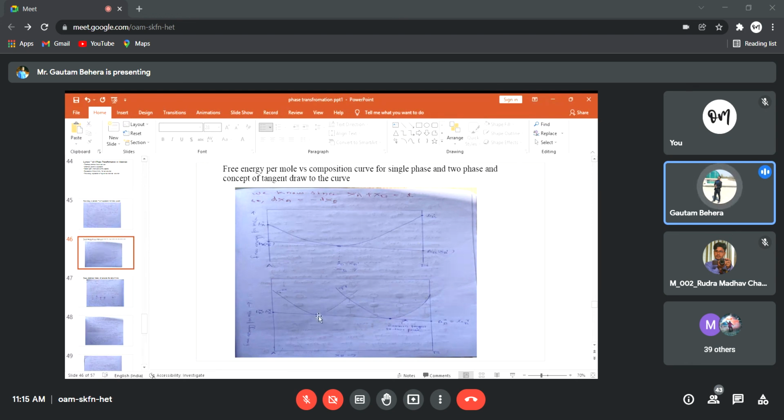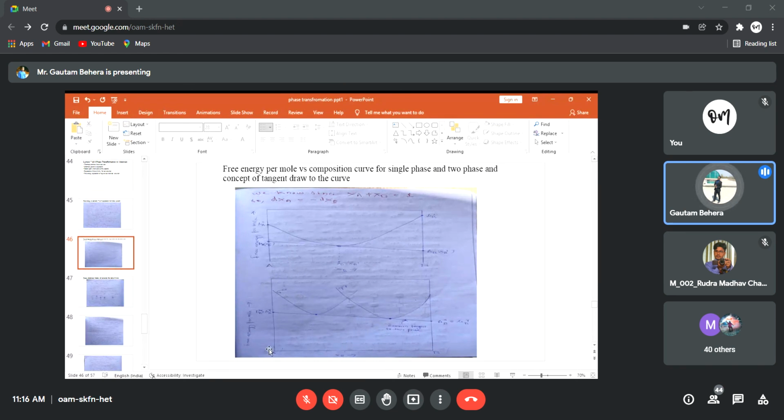Similarly, suppose you have two phases together, alpha and gamma. You can similarly draw the free energy per mole versus composition curve. Again, the y-axis is free energy per mole and the x-axis shows the composition in terms of x_B.